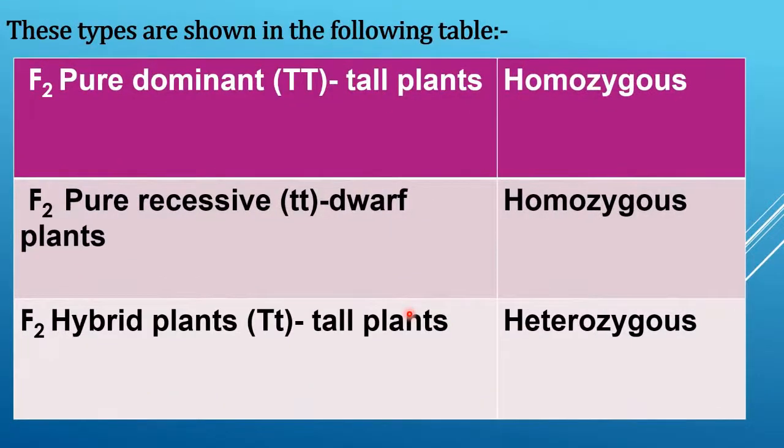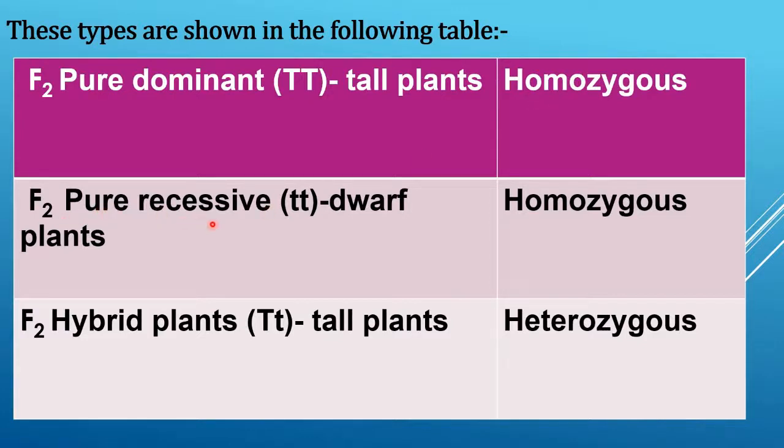These types are shown in the table. F2 pure dominant, that is capital TT tall plants, are homozygous. Students, homozygous means having 2 identical alleles for a particular gene.